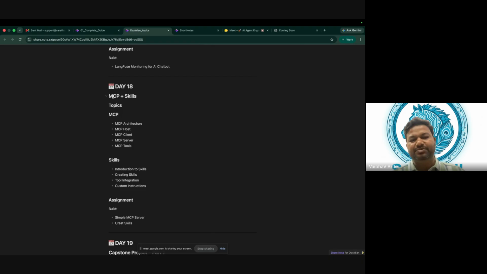So MCP is nothing but Model Context Protocol, and I think MCP started last year. When LLMs came, everybody started building their own tools, and those tools were used. If you want to talk with Gmail, to send your email, do you have any tool which will allow the LLM to connect with Gmail?